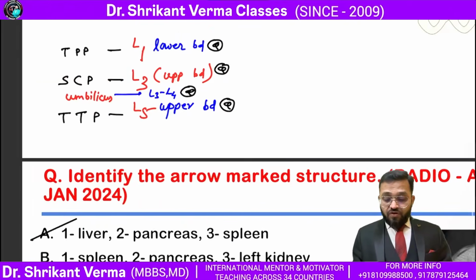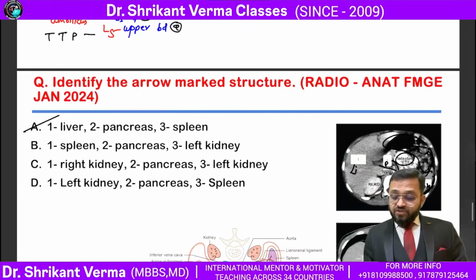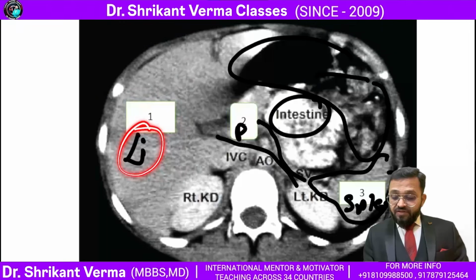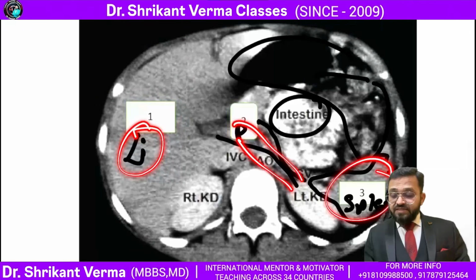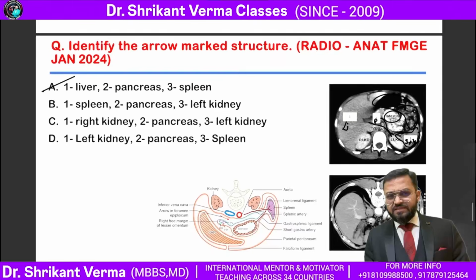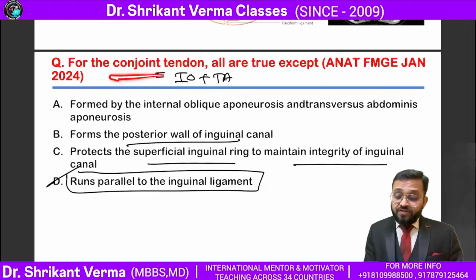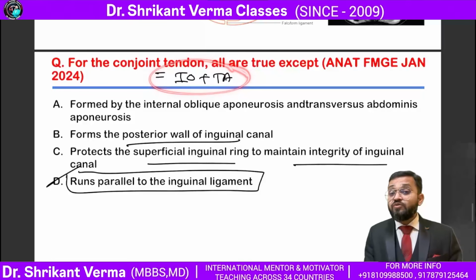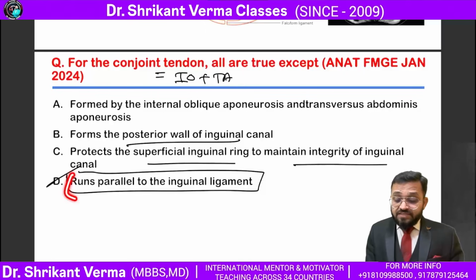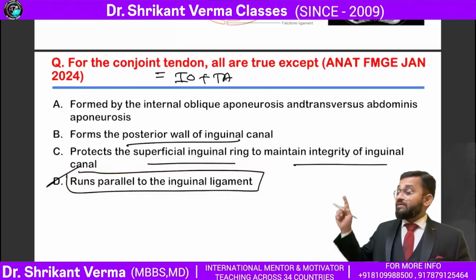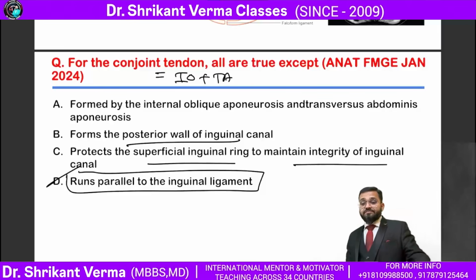After all this, now identify the arrow marked structure. They are asking about the liver, pancreas, and here is the spleen. We had seen this one. So CT abdomen is important. Now can you see, they are asking about the conjoint tendon? I told you internal oblique plus transversus abdominis make the conjoint tendon. Yes, it is not running parallel to the inguinal ligament. So they ask the conjoint tendon once.